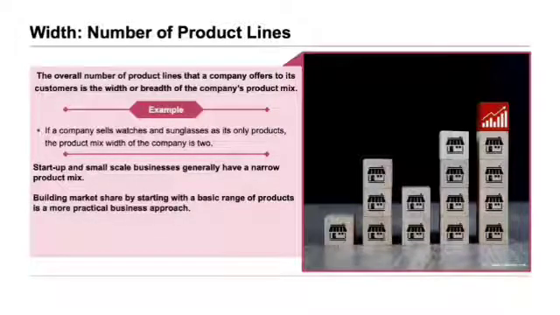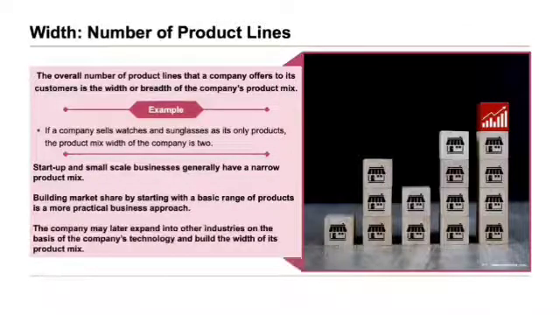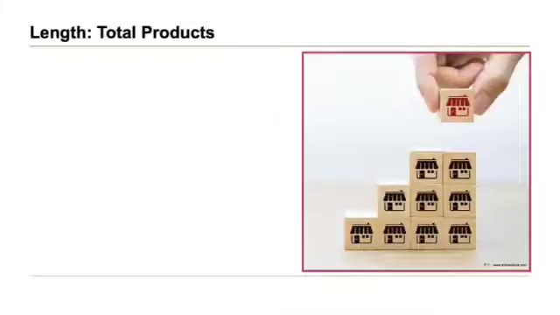Building market share by starting with a basic range of products is a more practical business approach. The company may later expand into other industries on the basis of the company's technology and build the width of its product mix. Next is the length, which is the total products.